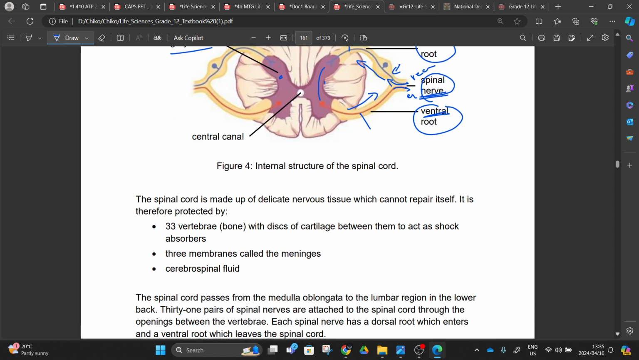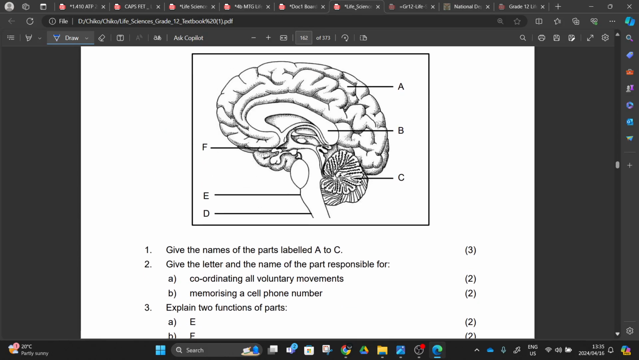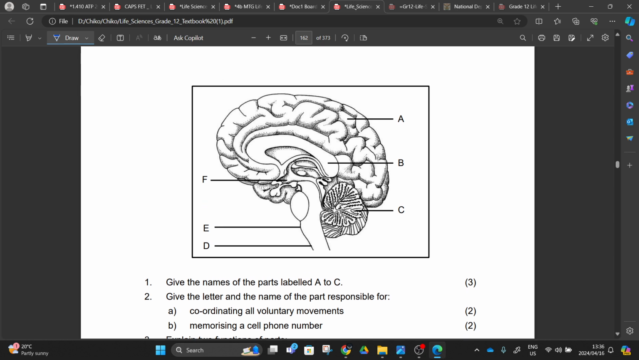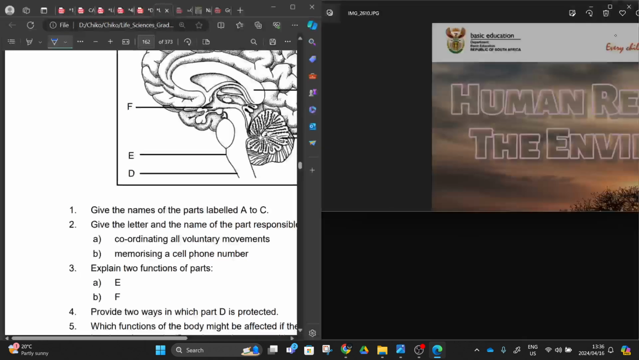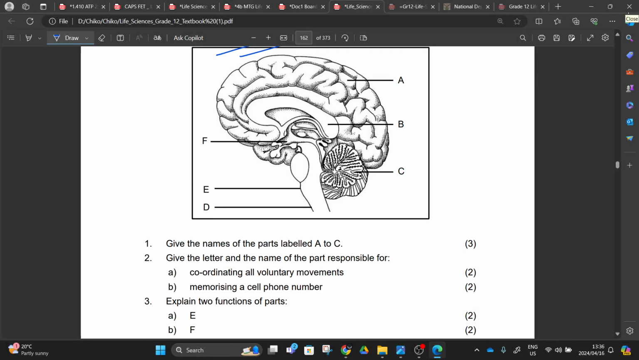We're going to learn that in detail. We did an activity yesterday, numbers A, B, C, D, E, F. Let's do a correction here, for those of my subscription students following. Today it's 16/04/2024. So we're going to do correction number A, number 1. Two, three minutes will be done. Number 1: give the names of the parts labeled A up until C. A is the cerebrum, and B is going to be the corpus callosum.